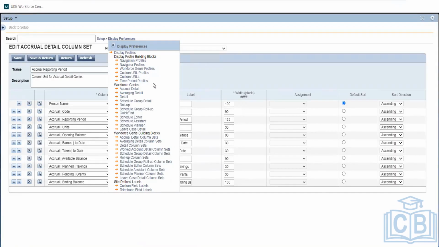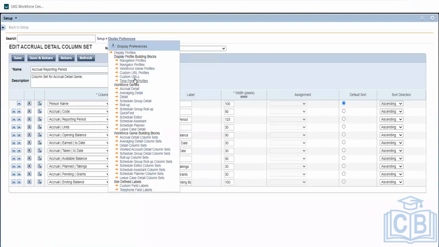Apart from this, in tomorrow's session we will see workforce Genie profiles, navigator profiles and display profiles. This is a bigger topic. It will look like a single one, but it will take a long time. This will define how we are creating this system and how it looks. These items will come under this: how our home page should be, how our display should be, what icons we'll be seeing by default. That is dependent on how we are creating this.